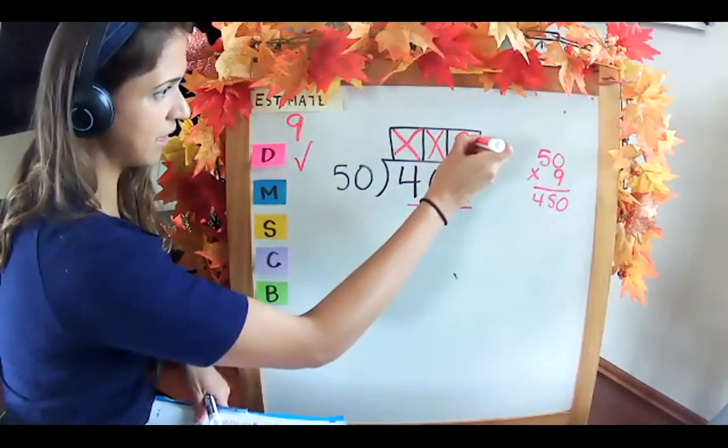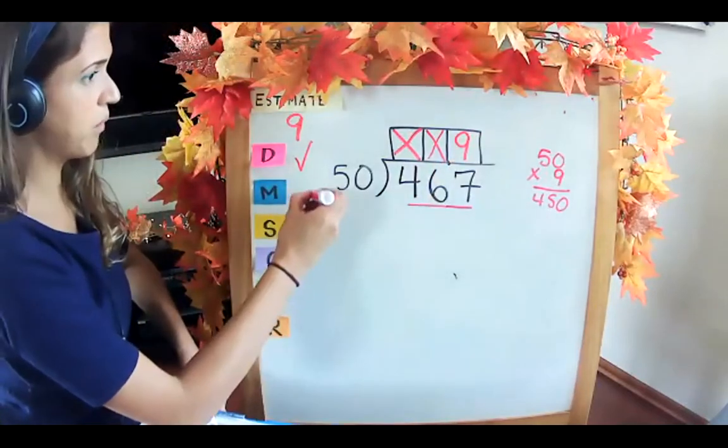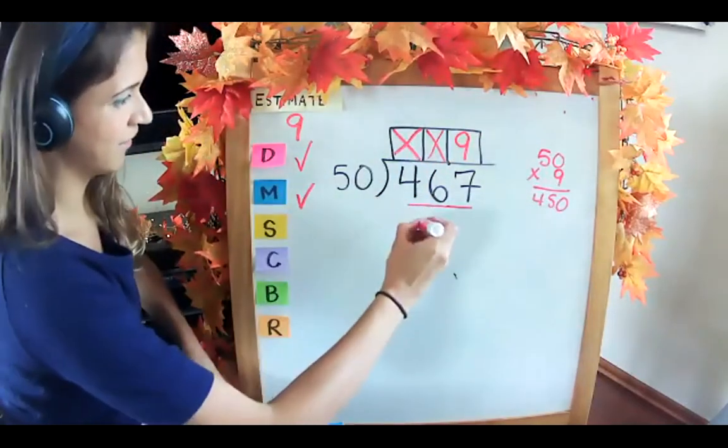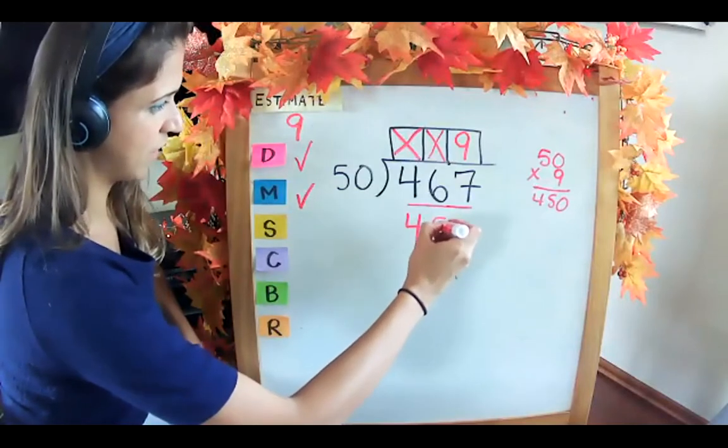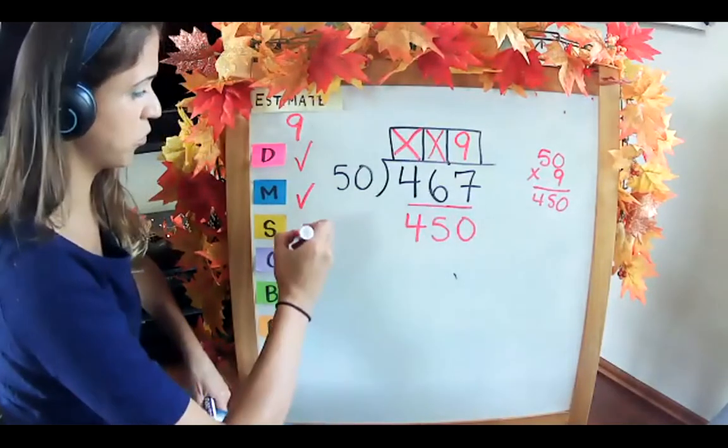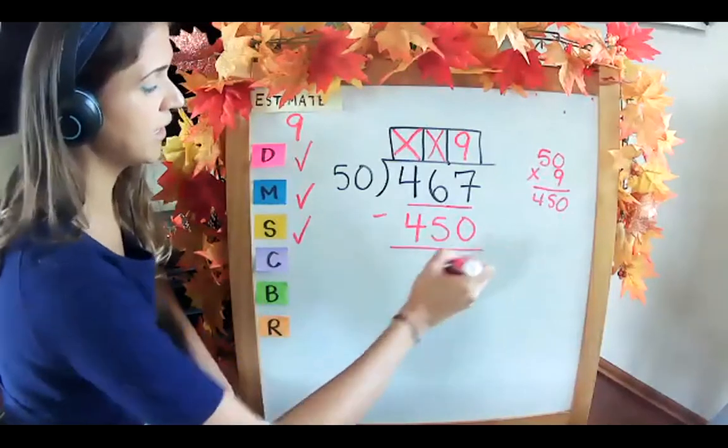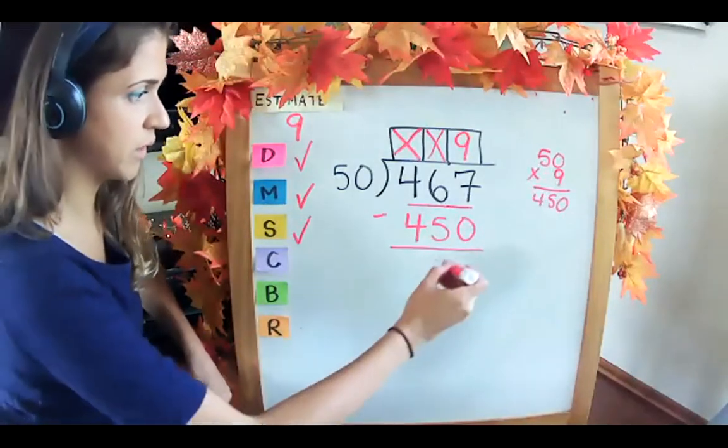I'm going to put my 9 up here. Multiply. Well, I just did. So I'm set. I get 450. Subtract. 467 minus 450 gives me.